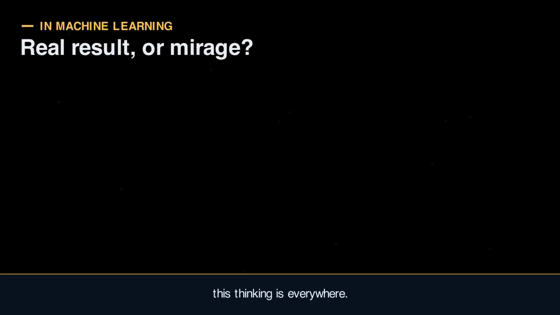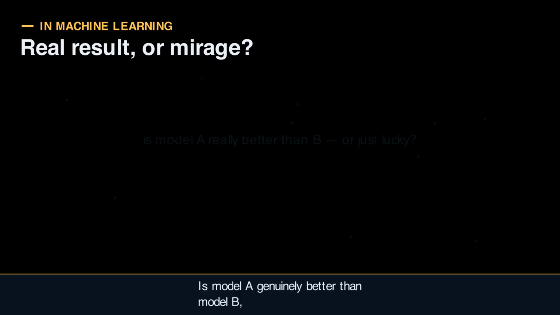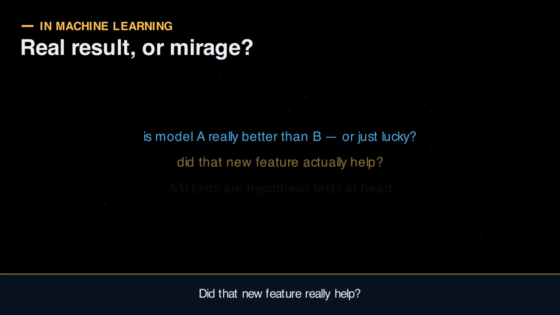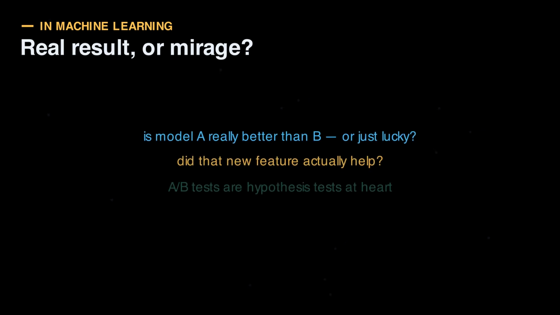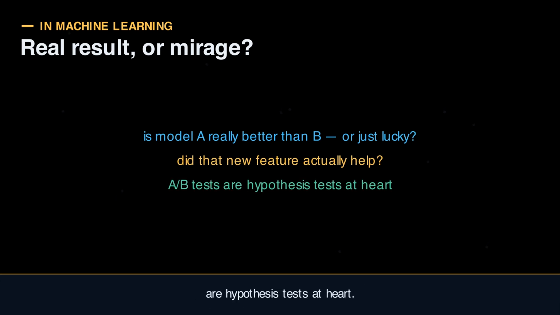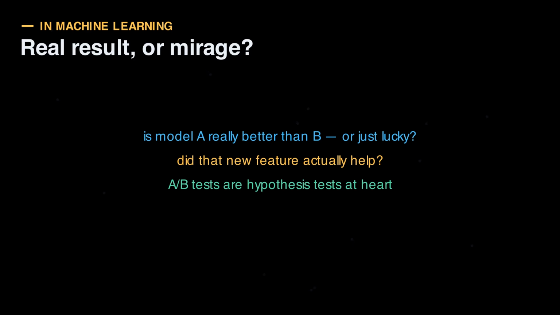In machine learning, this thinking is everywhere. Is model A genuinely better than model B, or did it just get lucky on the test set? Did that new feature really help? A/B tests, which power decisions across the tech world, are hypothesis tests at heart. Rigor here is what separates a real result from a mirage.